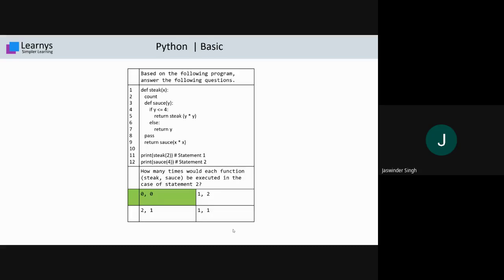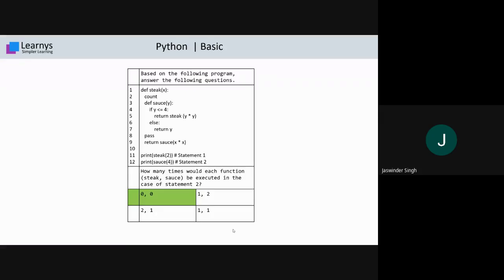Yash is saying to explain. First of all, you read the question carefully. Don't relate the question with the previous one that you did. Each question has its own importance. When you know this point, that an embedded function can't be called directly, it is easier for you. I know that all of you are from an IT and CS background and you know how the programming language works. Reading of the statement, whatever is written, is very important. That's why I am insisting, please read the case of statement 2.